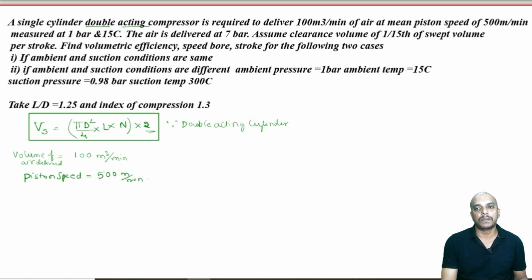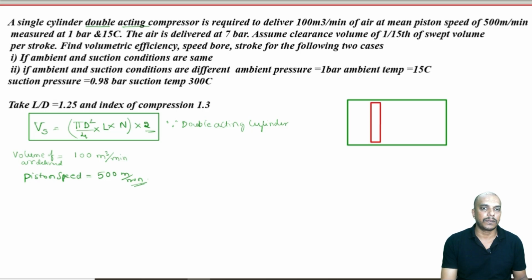Remember, whenever piston speed is given, that is like linear velocity is given. Imagine a piston and cylinder arrangement, like this. Obviously this is connected to a device where you can convert rotary into linear or linear to reciprocating, right.